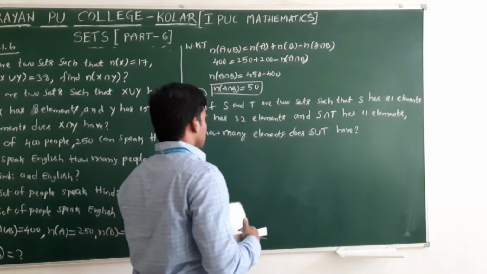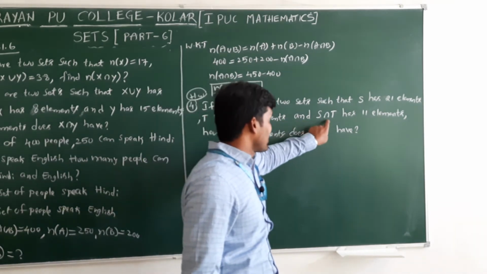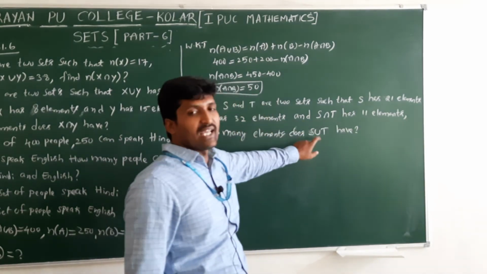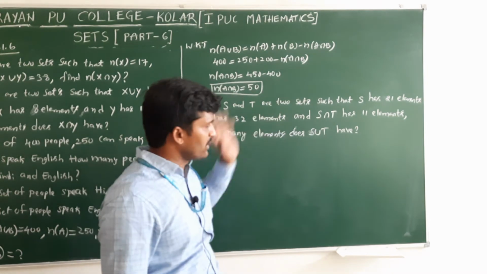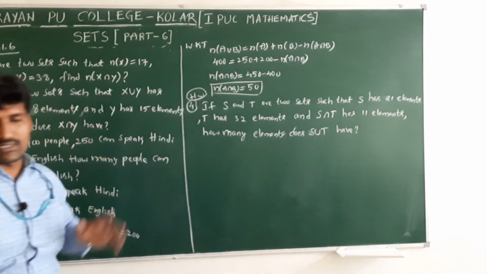Given data is n of S, n of T, and n of S intersection T. We need to find n of S union T, like A and B. This is also homework.